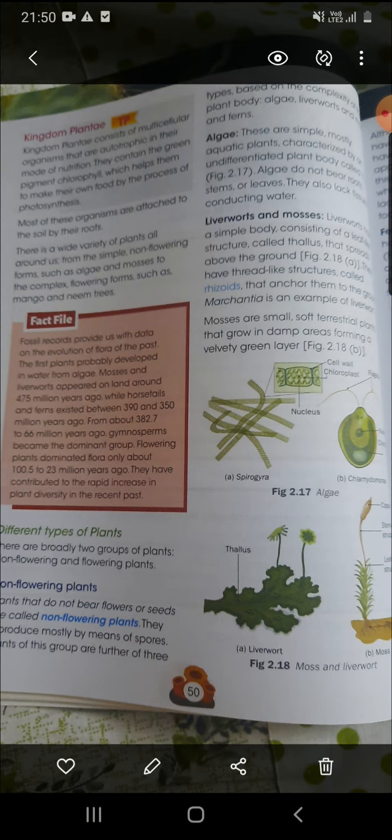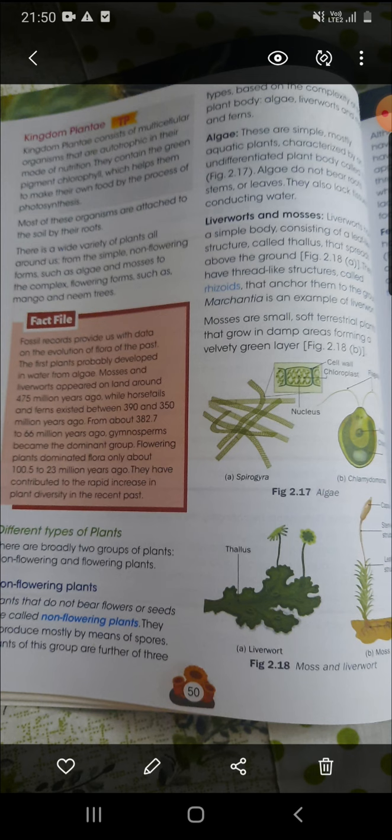It can be a very simple non-flowering plant, or it can be a flowering plant, which produces flowers, fruits and seeds. If we see the different types of plants, first is the non-flowering plant. That means these plants are not well developed.